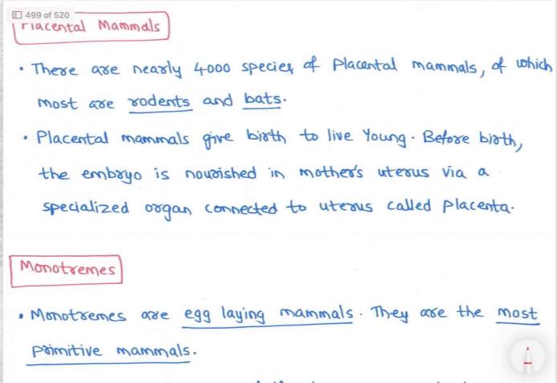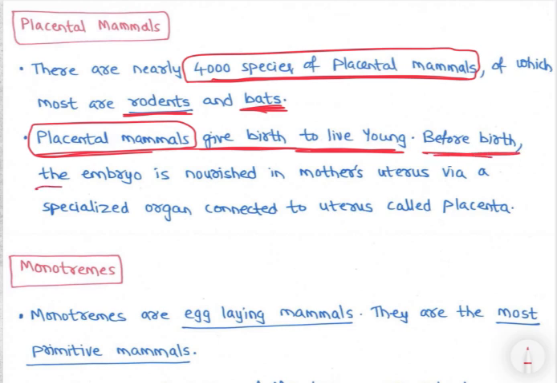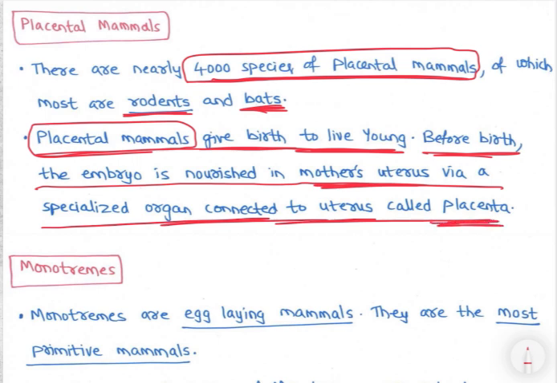There are nearly 4,000 species of placental mammals. Out of all mammals, most are placental mammals, of which most are rodents and bats. Placental mammals give birth to live young, like humans. Before birth, the embryo is nourished in the mother's uterus via a specialized organ connected to the uterus called the placenta. That's why they are called placental mammals. So this is the direct birth type.